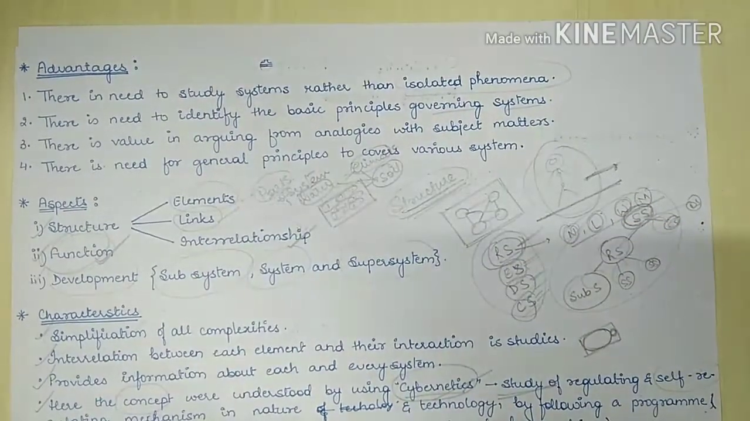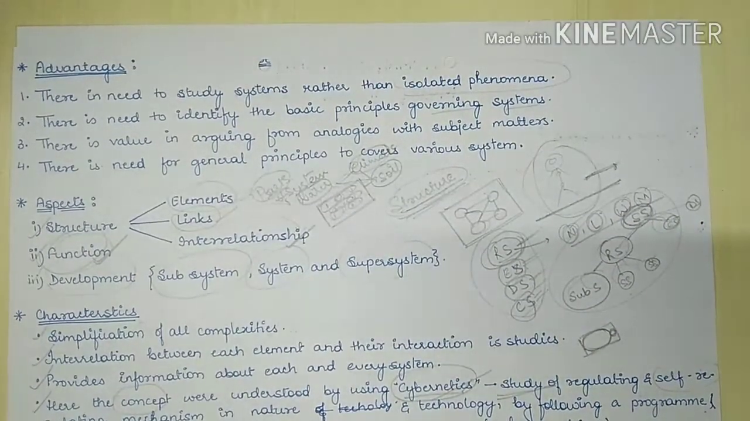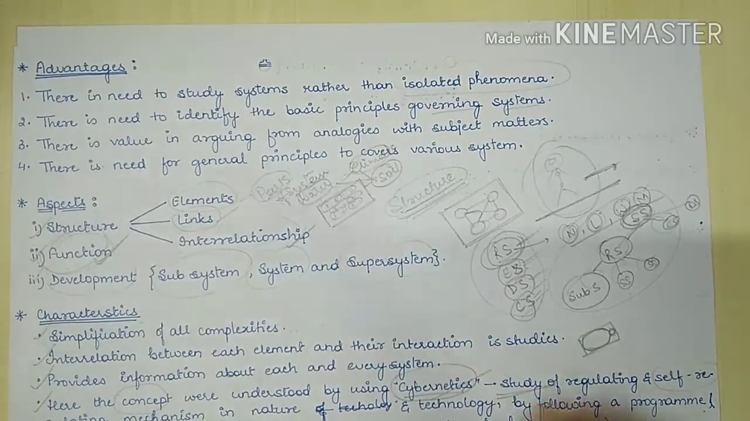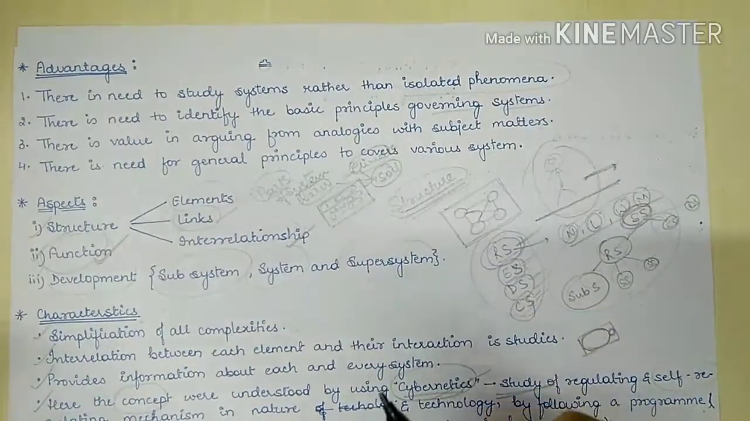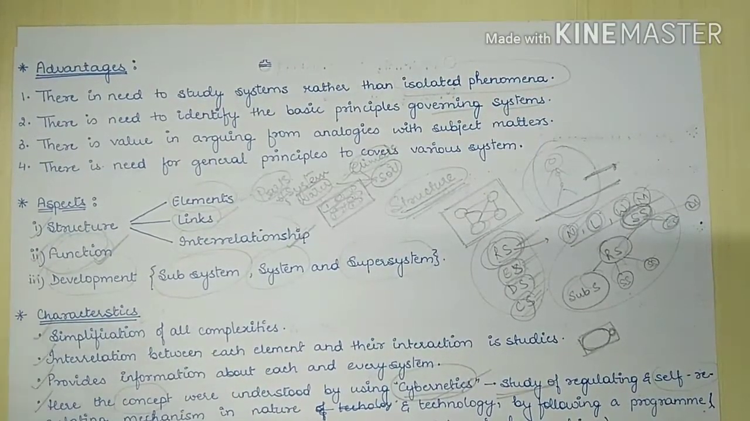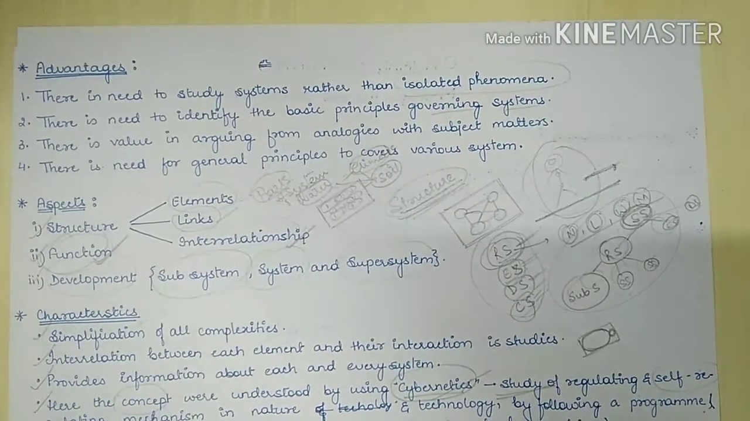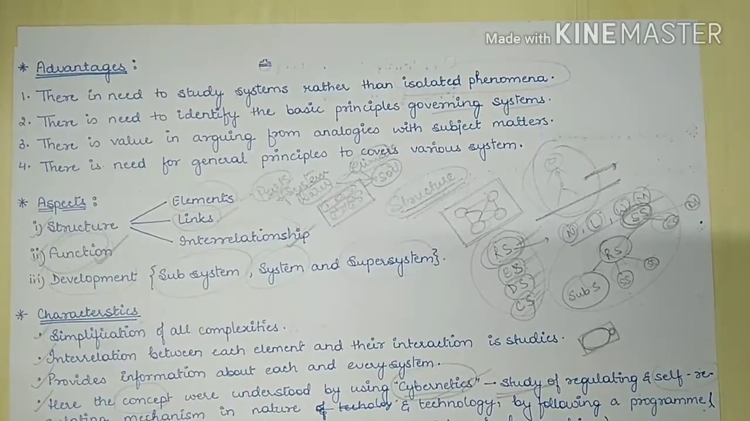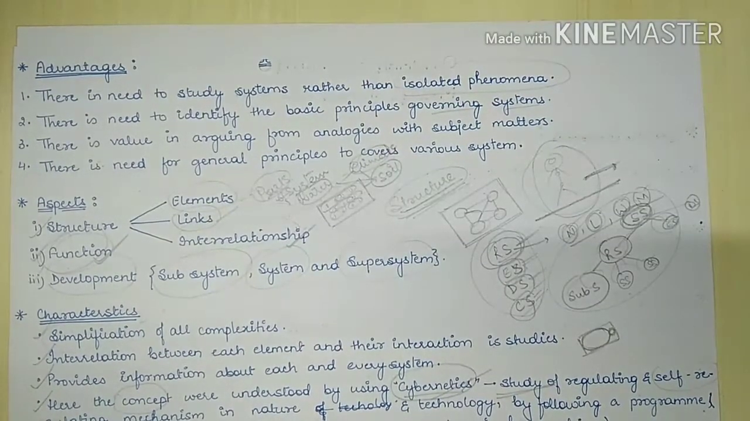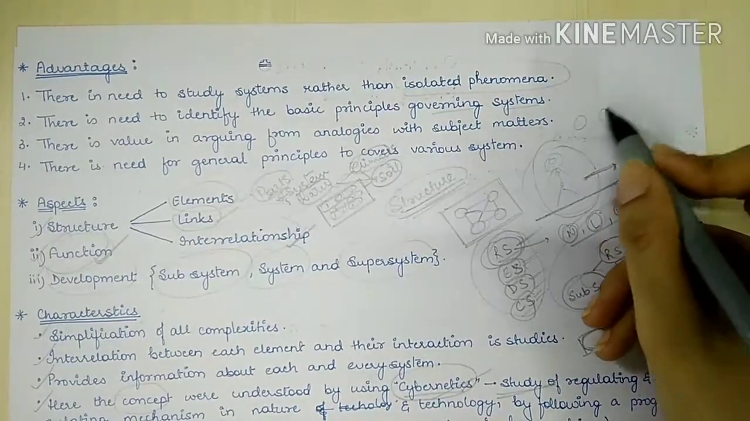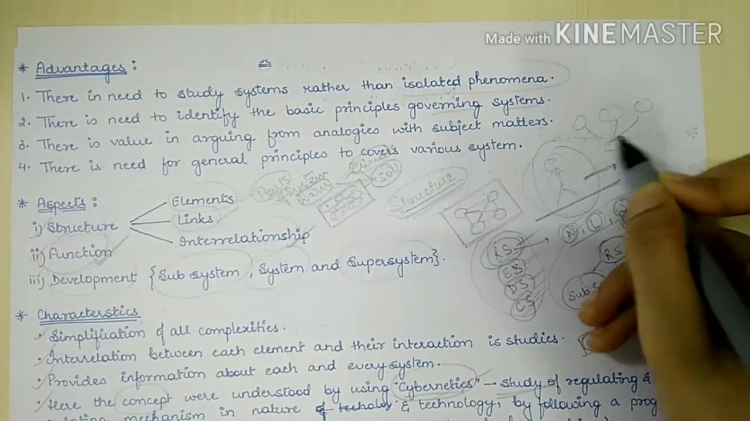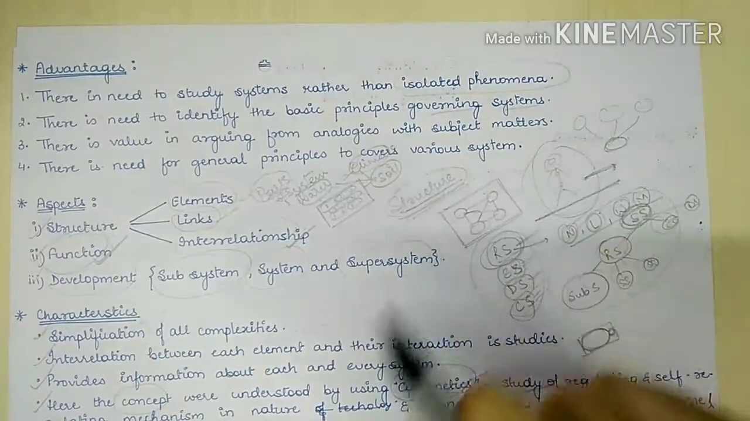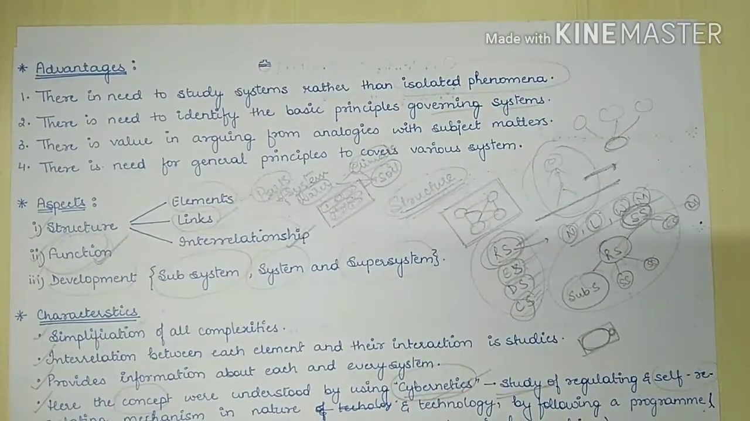Next, the value in arguing from analogies with each subject matter. By discussing the values and the whole subject matter, we are able to find out the essence of the whole system. Lastly, the general principles are needed to cover various systems. So for understanding various similar types of systems, there are general principles that have to be followed, and by following these, we can understand the whole system.